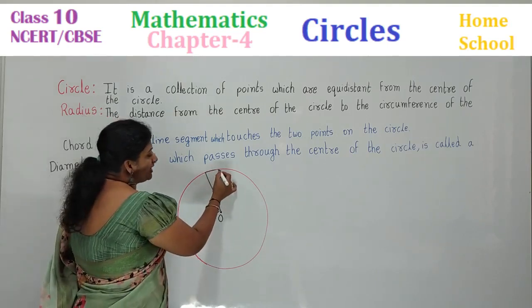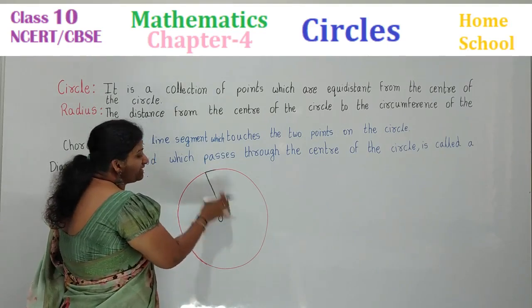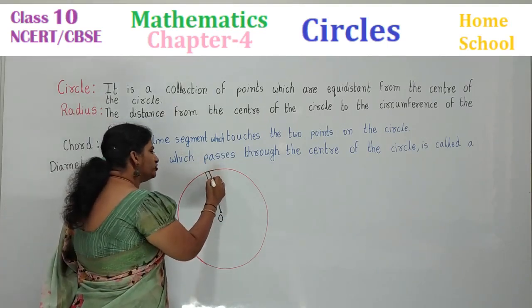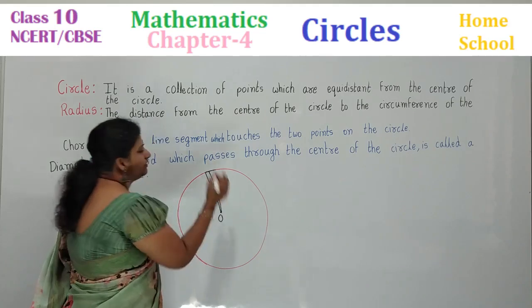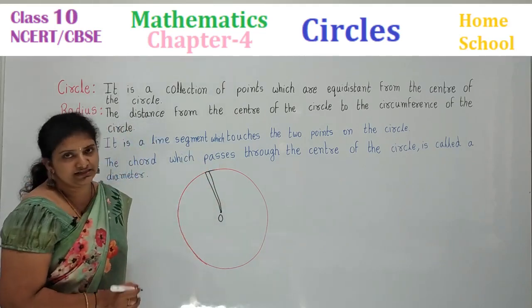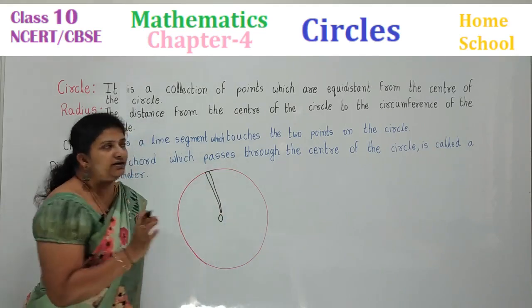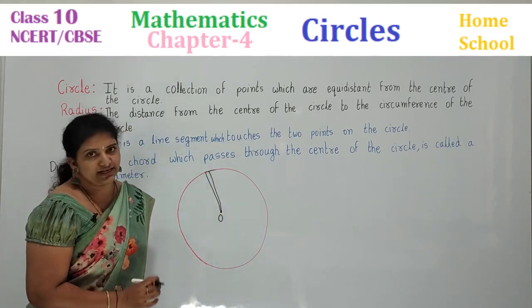Collection of points which is having a equidistance. Equidistance means any point you try to join the center children having same distance, means all these lines will be equidistant from the center.